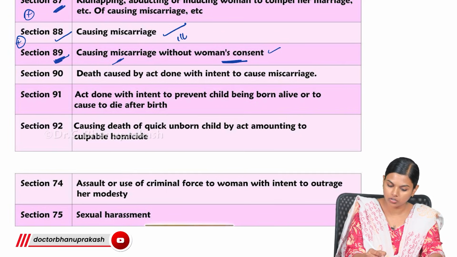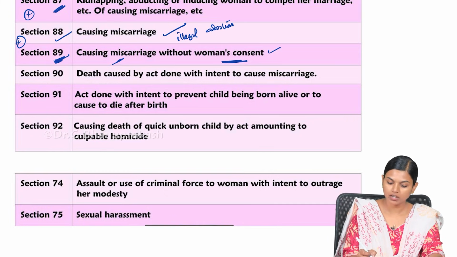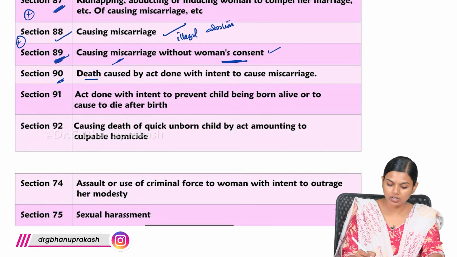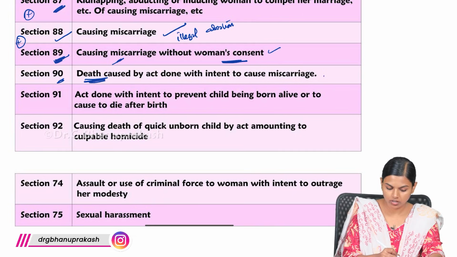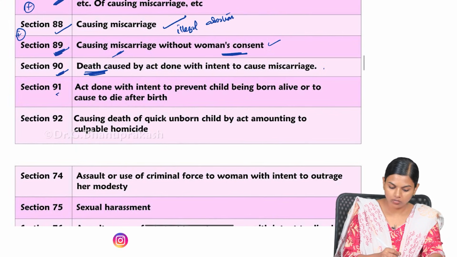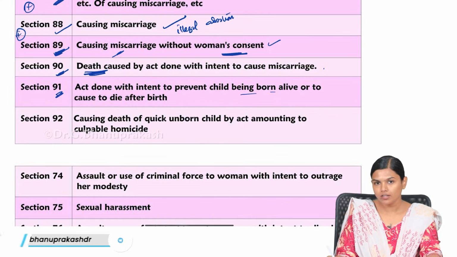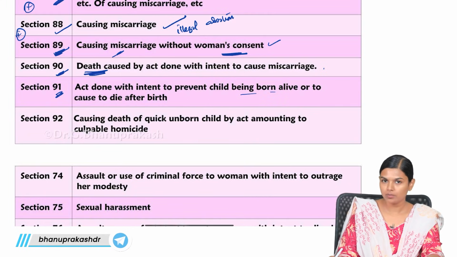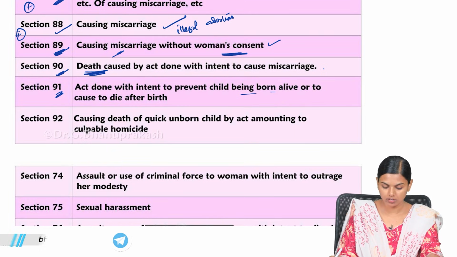This is illegal abortion. Intentionally causing abortion is 88, and if you do it without consent, it is 89. Then 90, if the patient dies because of that miscarriage, then it will be punished under section 90. 91, if you do something to prevent the child from being born alive, like while inside the stomach you give some poison or something to kill the baby intentionally, then it will come under this. It is not considered murder, but still it will be punished under this section.